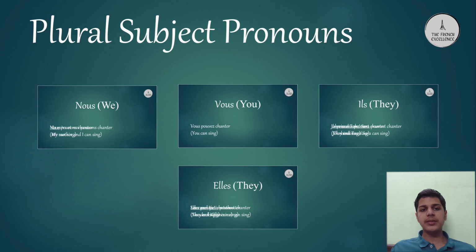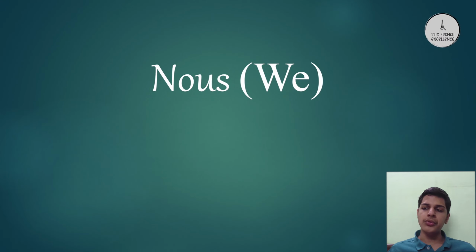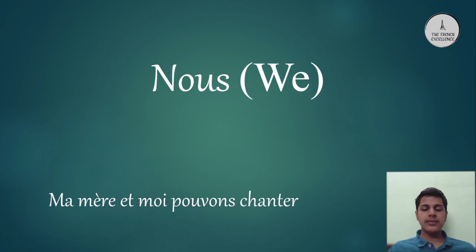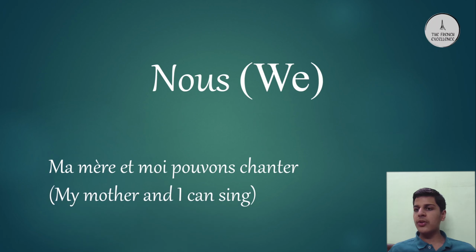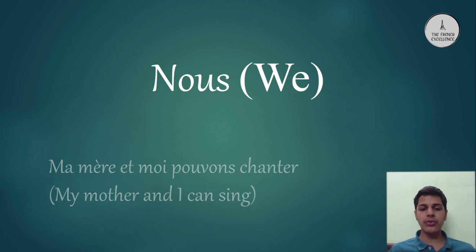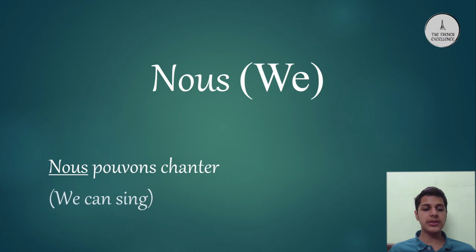After the five subject pronouns which are singular come the four plural subject pronouns. The plural subject pronouns begin with the pronoun nous, which is directly translated to we. The subject pronoun can be used to replace words which talk about yourself as well as another person. For example, in the sentence, Ma mère et moi pouvons chanter. In this case, my mother and I can be replaced with the pronoun nous and the sentence becomes nous pouvons chanter, which means we can sing.